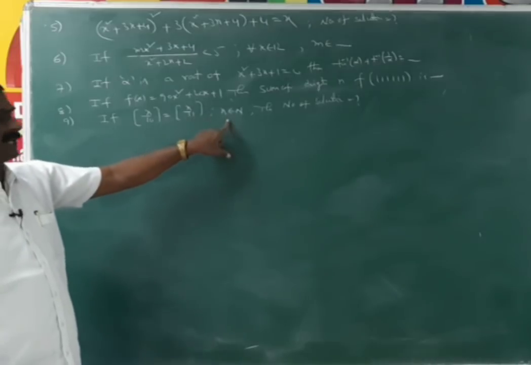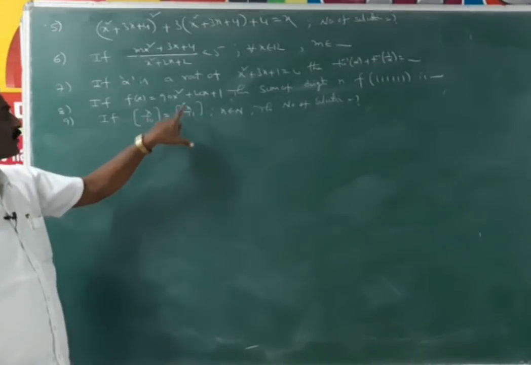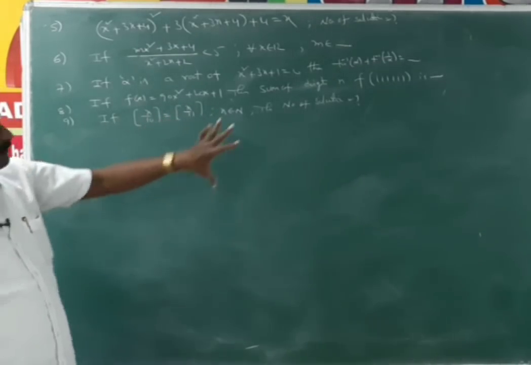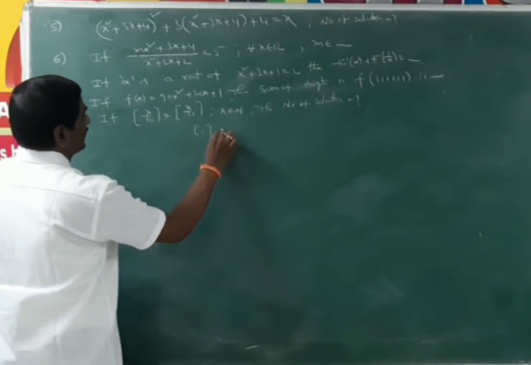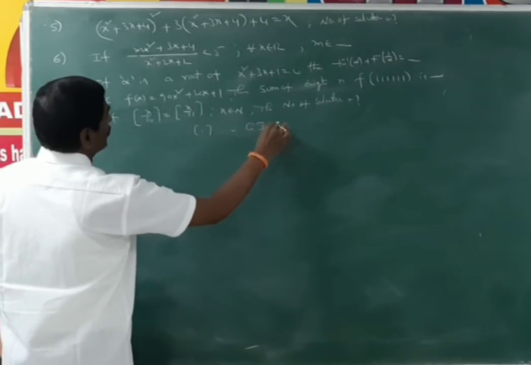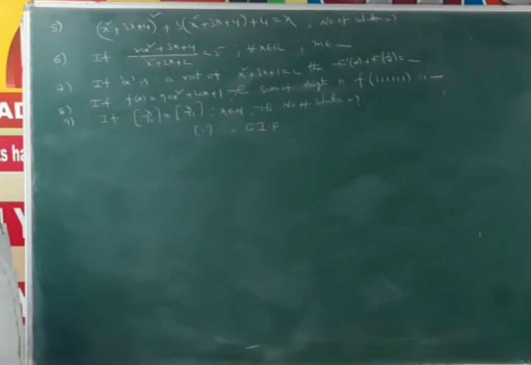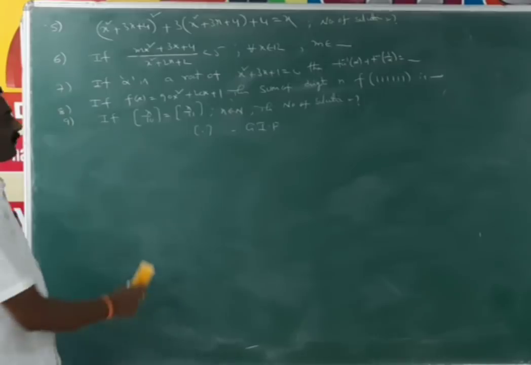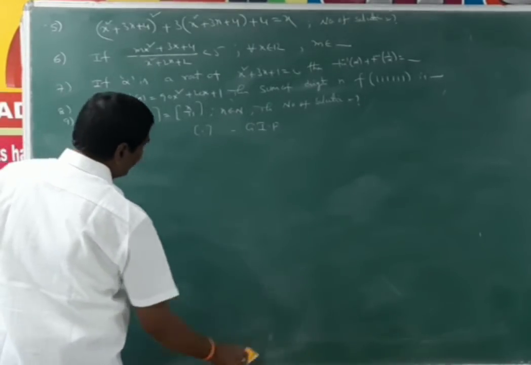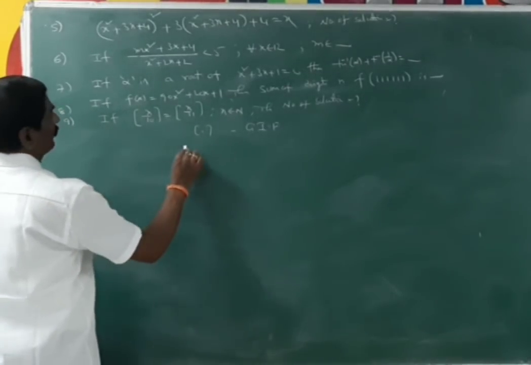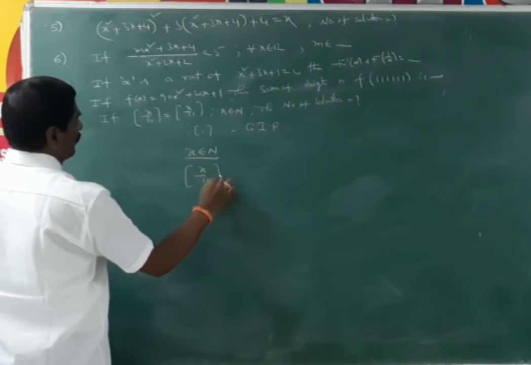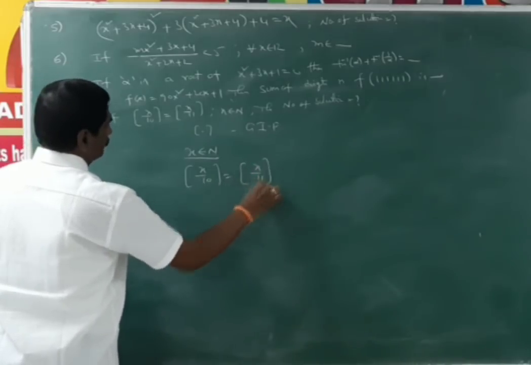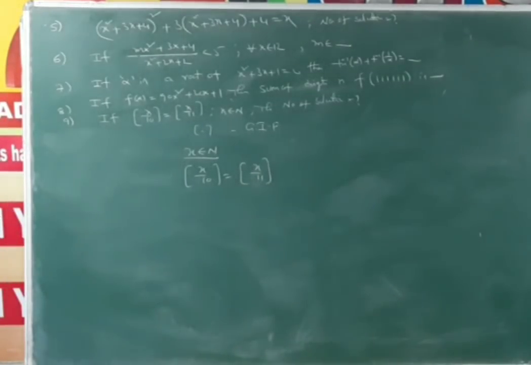If x is a natural number and floor of x by 10 is equal to floor of x by 11, then find the number of solutions of this equation, where floor denotes the greatest integer function. Here x belongs to N, that means natural numbers, and floor of x by 10 is equal to floor of x by 11. Now we find the number of solutions.